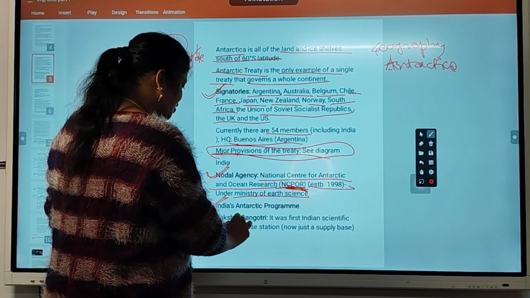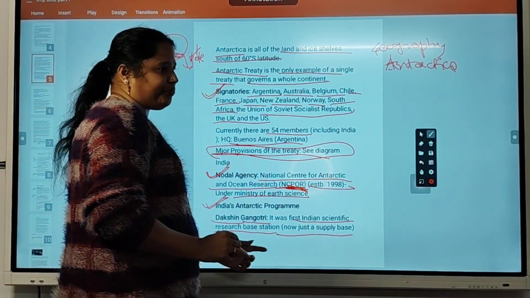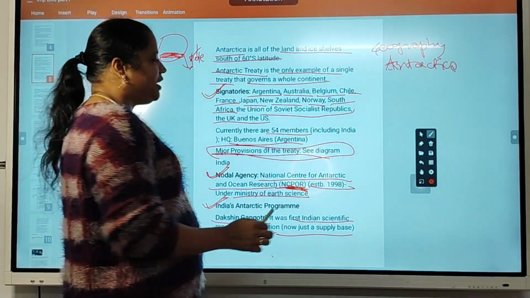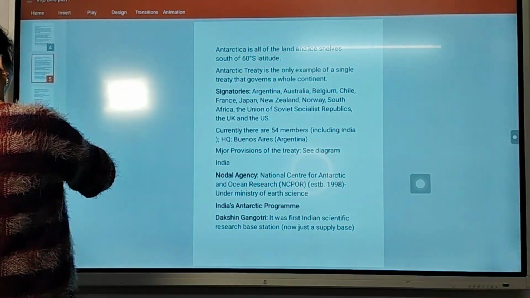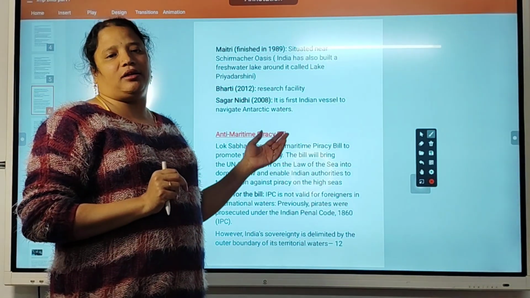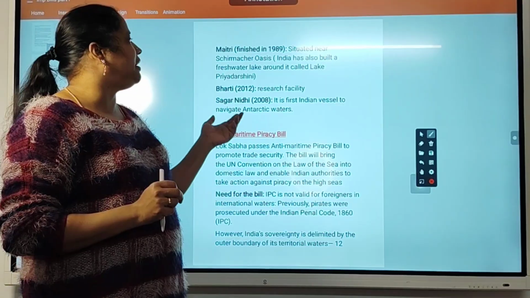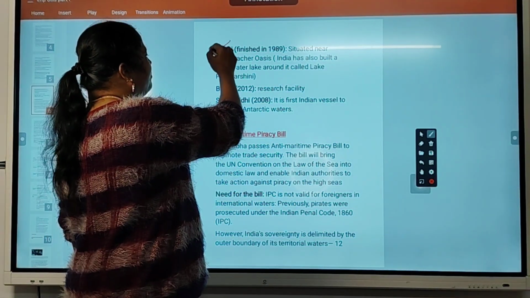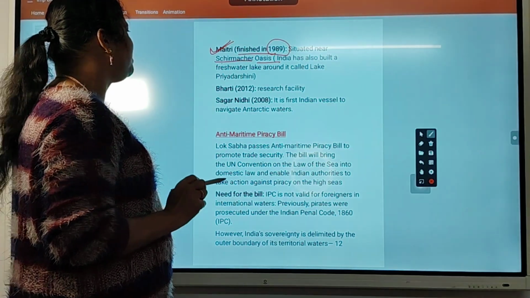That is number 1, Dakshin Gangotri. It was the first Indian scientific research base station established in Antarctica for research activities, whether on soil, water, weather, and whatever natural vegetation and forests are there. On that the research will go on. And Maitri, one more, finished in 1980, situated near Shirmacher Oasis.